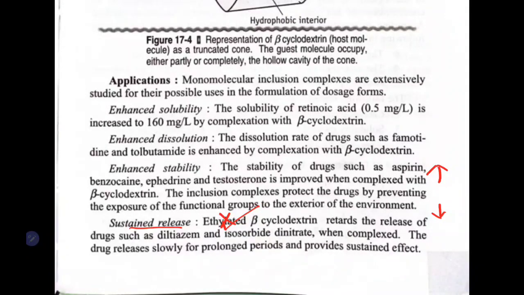So it retards the release of drugs such as diltiazem and isosorbide dinitrate when complexed. The drug is released slowly over a prolonged period of time and provides a sustained effect. Sustained means the release of the drug is sustained and the effect will be seen for longer.